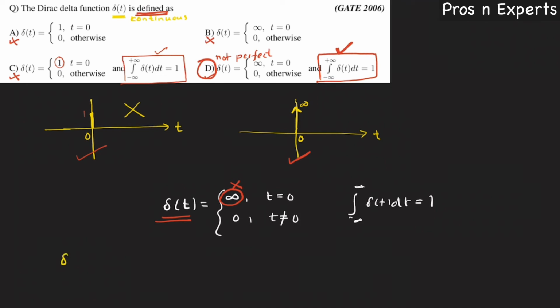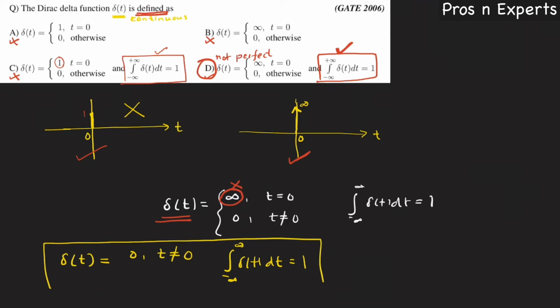It is del of t equal to 0 for t not equal to 0, and the integral from minus infinity to infinity of del of t dt equal to 1. This is the perfect definition, because for all t not equal to 0, del of t equals 0, and at t equal to 0 we don't know what it is, we cannot define it.